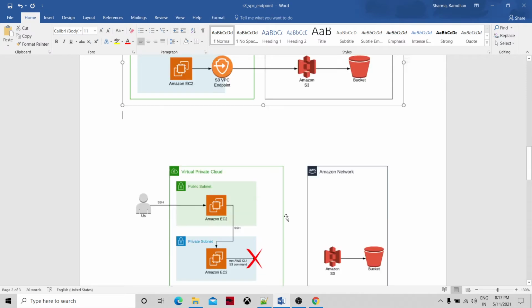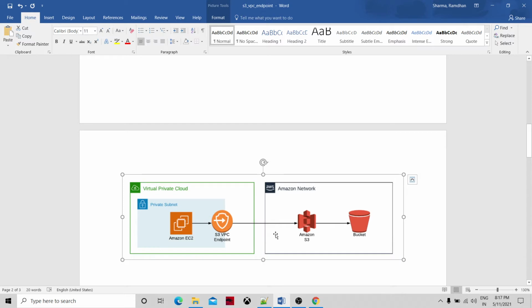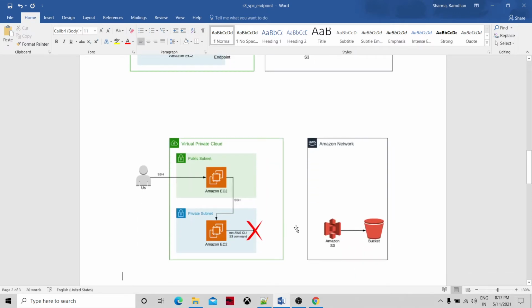First we are not creating the S3 endpoint. First we will set up the virtual private cloud, then public subnet and private subnet, then corresponding EC2 instances, and then elastic IPs for the public subnet to access the internet and